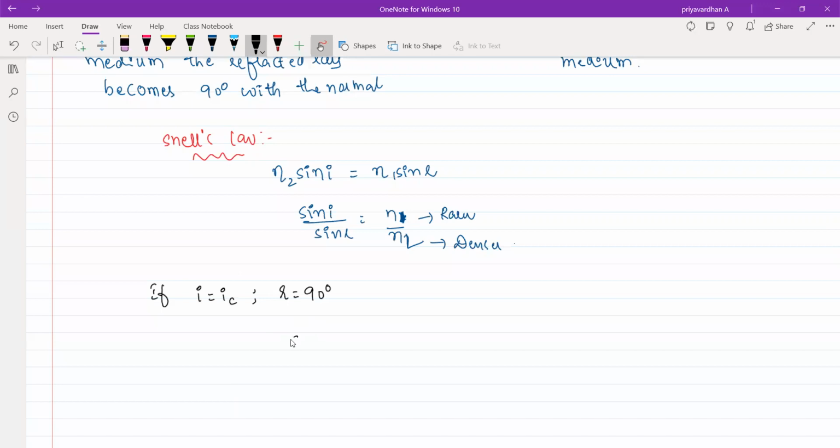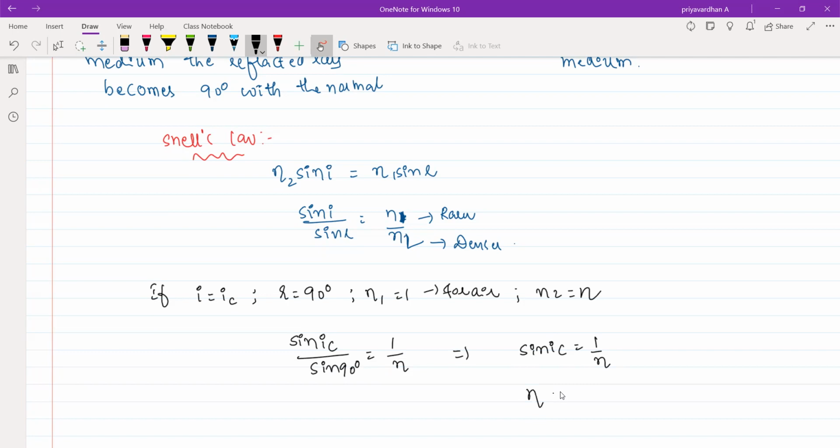So can I say that sin IC divided by sin 90 degrees will be equal to, if eta 1 is 1 for air, and I'm taking eta 2 as some eta, then can I write it as 1 by eta? And you guys clearly know that sin 90 degrees is nothing but 1. So from here I can write sin IC as 1 by eta. If you want eta, you can write it as 1 by sin IC.